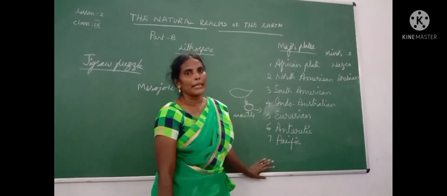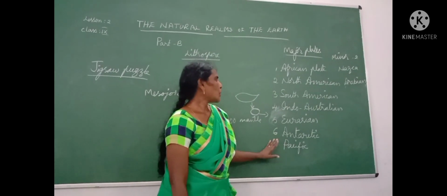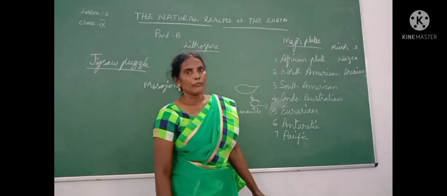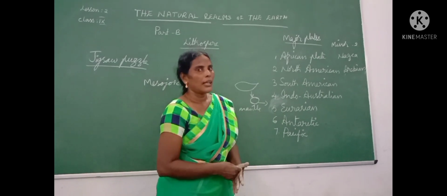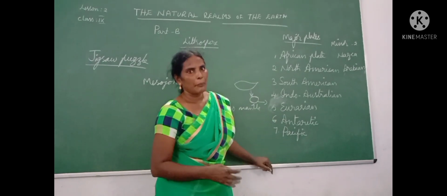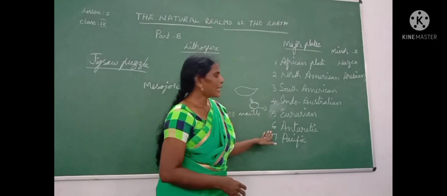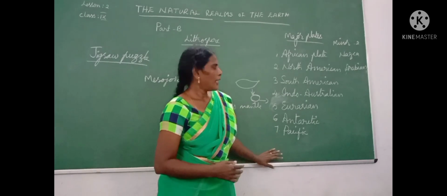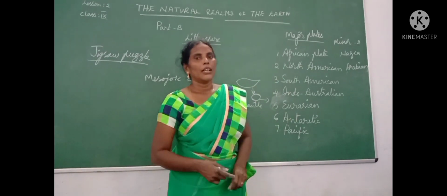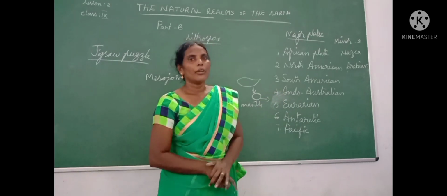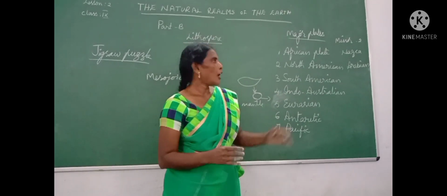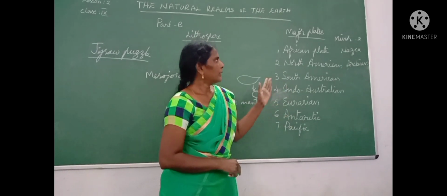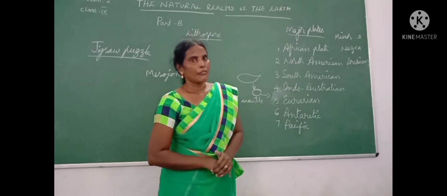These seven are major plates. Okay, children. So, what is plate? Before I tell you, every continent was based on the biggest rock. These rocks are floating on the mantle. That means rock is called plate. These plates are always floating on the mantle. If you take the African plate, okay children, the entire continent of Africa will float on the African plate only. That means the African continent has many countries in it, no?